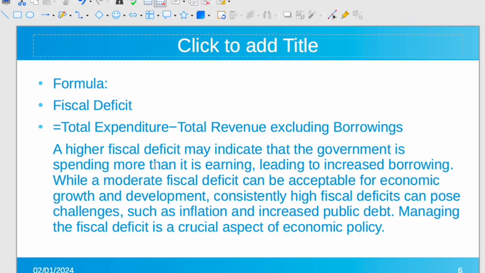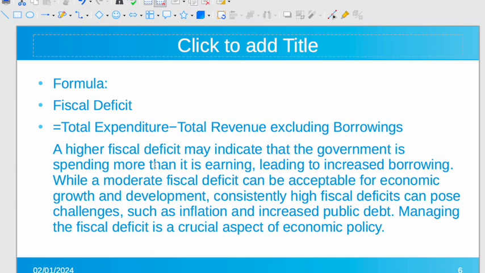What does a high fiscal deficit mean? A high fiscal deficit means that the government is earning less, spending more, you know, so it will lead to increased borrowing. A moderate fiscal deficit shows that economic growth and development is consistently managing the earning of the government. Expenditure is less, the government's purse is healthy. If the fiscal deficit is consistently high, if the government is earning less, spending more, and that is happening at a consistent rate, that will induce many problems.